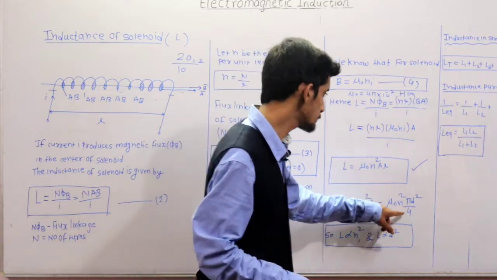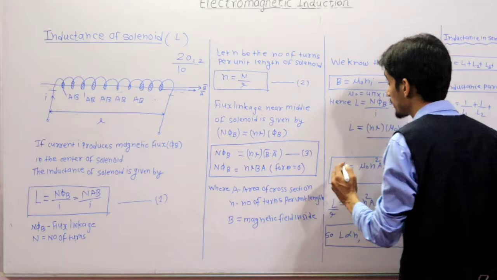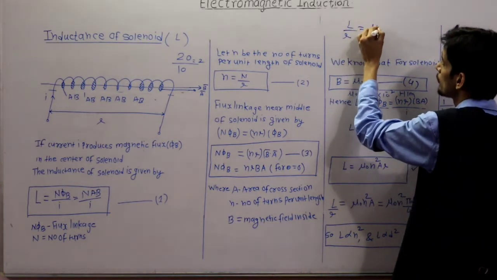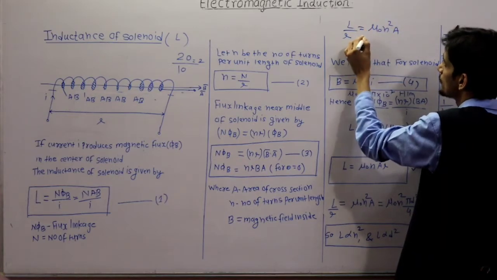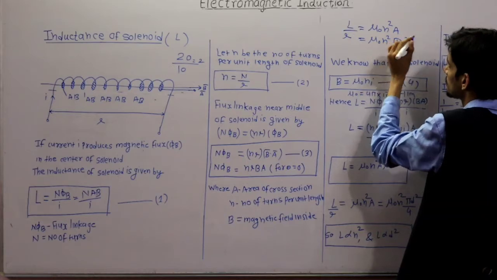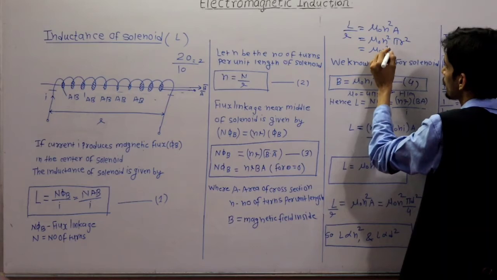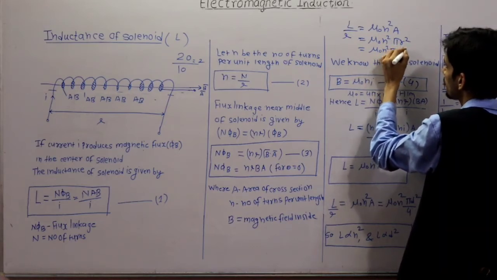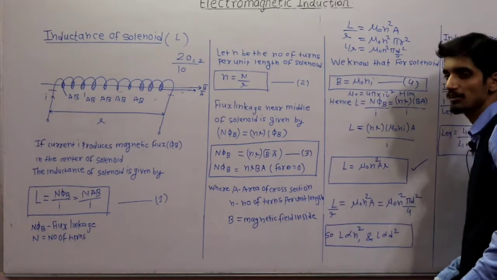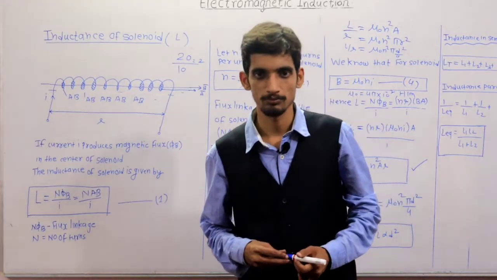Clear? And why this pi d square by 4? Suppose there is a problem, now I will explain it. Listen here now. Suppose L upon L is equal to mu 0 n square A, which is equal to mu 0 n square, where A means pi r square. If you substitute r as d by 2, it is d square by 4. That's why L by L is mu 0 n square pi d square by 4.